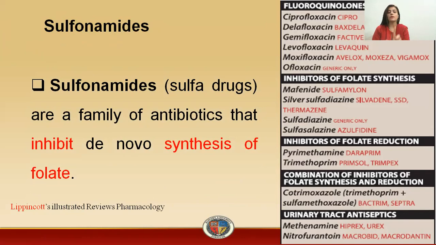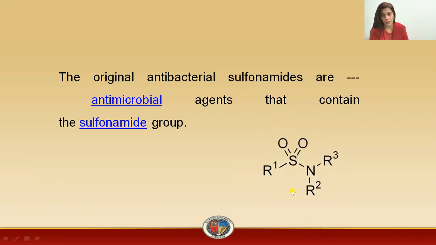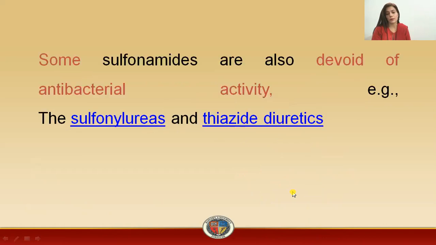So these sulfonamides, or the sulfa drugs, are basically the inhibitors of the synthesis of folate. Definitely, they will inhibit this synthesis in the bacteria in order to prevent infections. You can say that these sulfonamides are antimicrobial, antibacterials. Why are these antimicrobial or antibacterial? Because of a group that is actually the sulfonamide group. This is the sulfonamide group to which different R groups are attached to give varieties of drugs.